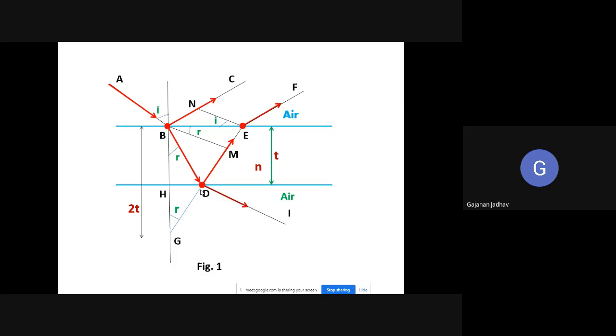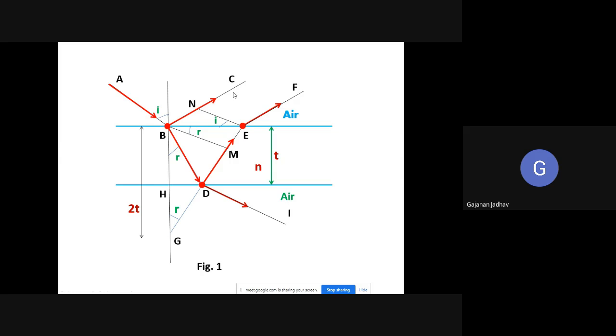Now try to understand, when this light fell on the surface at a point B, it got reflected and it got transmitted. This transmitted light has traveled from B to D, D to E, and E to F, whereas the reflected light has covered the distance B to C. So there is a path difference between these two light waves. What is the path difference? That path difference we have to find out.